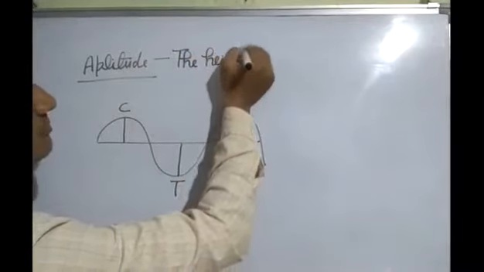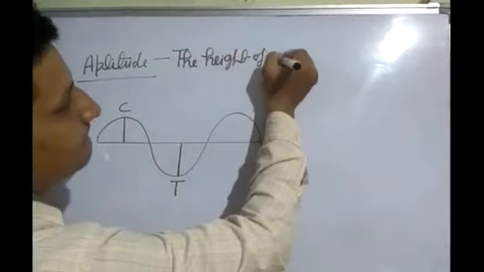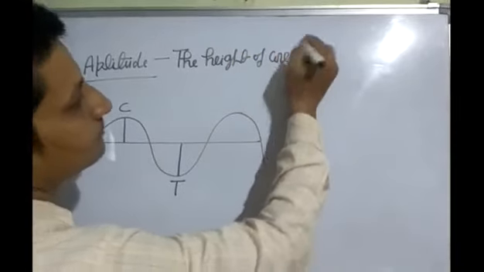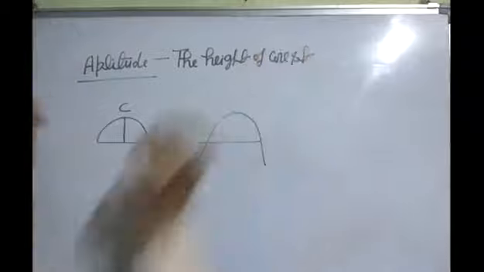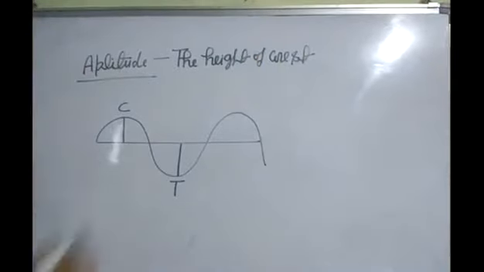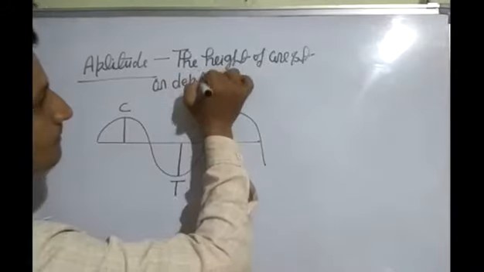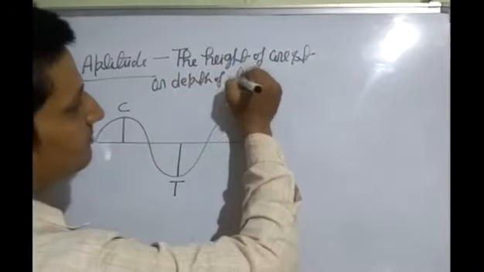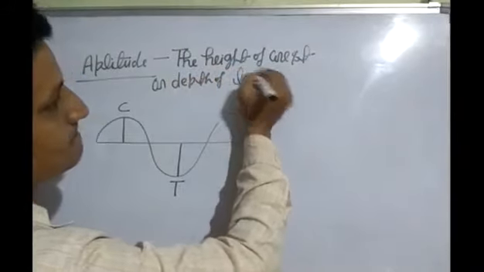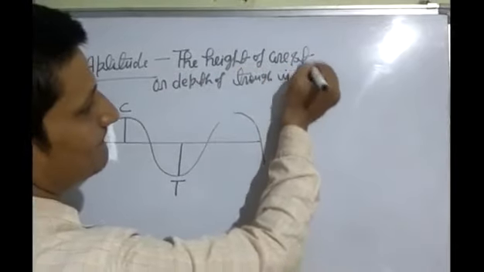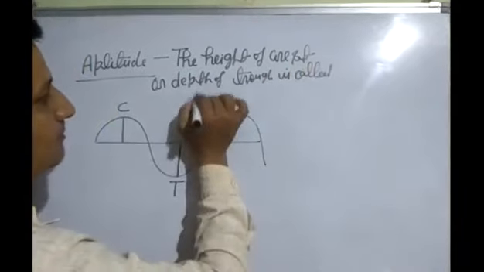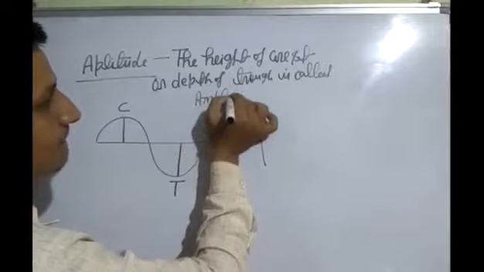The height of crest or depth of trough is called amplitude.